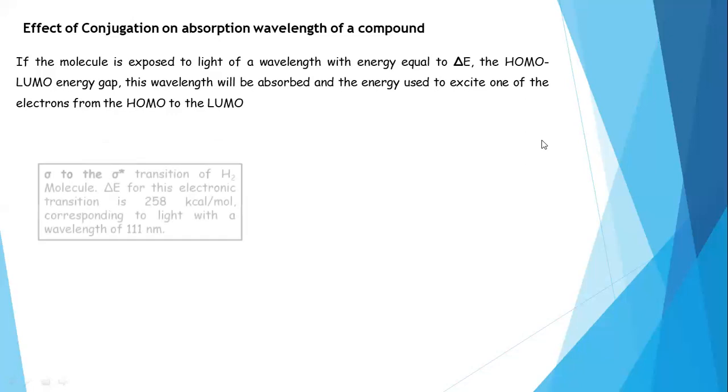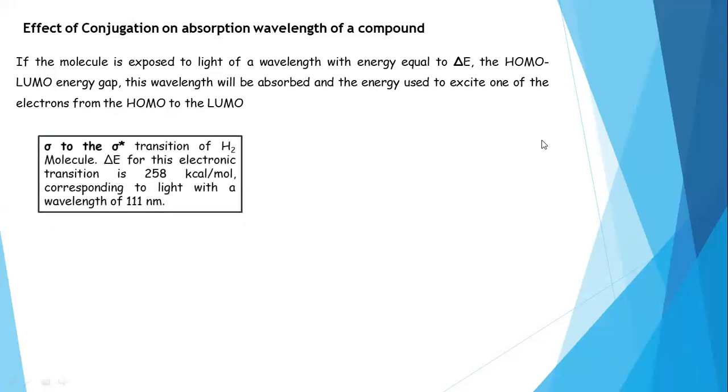So let us see the electron transition from sigma bonding molecular orbital to sigma star antibonding molecular orbital in the hydrogen molecule. Hydrogen is a molecule, or simply we can say an element. In the hydrogen molecule, the HOMO-LUMO energy gap is equal to 258 kilocalories per mole, which corresponds to the energy of radiation having a wavelength of 111 nanometer.